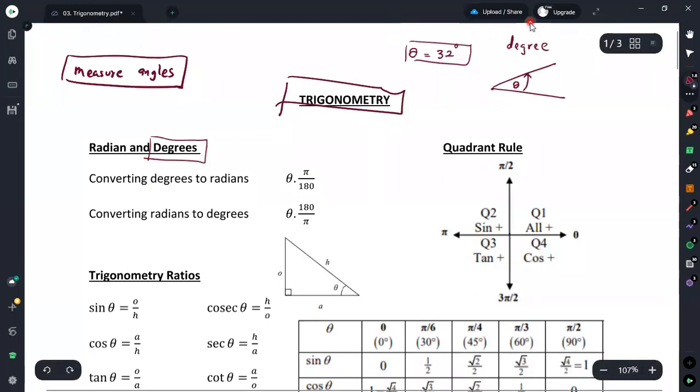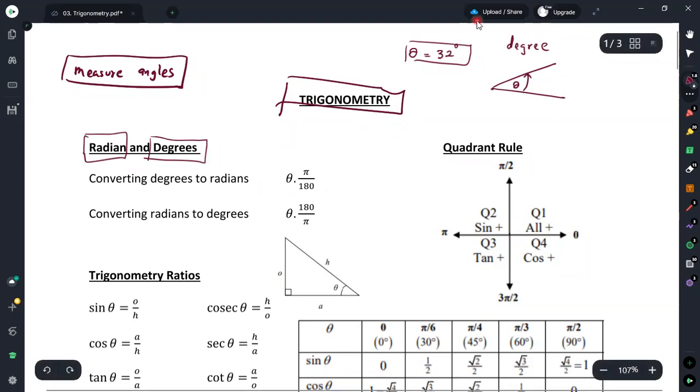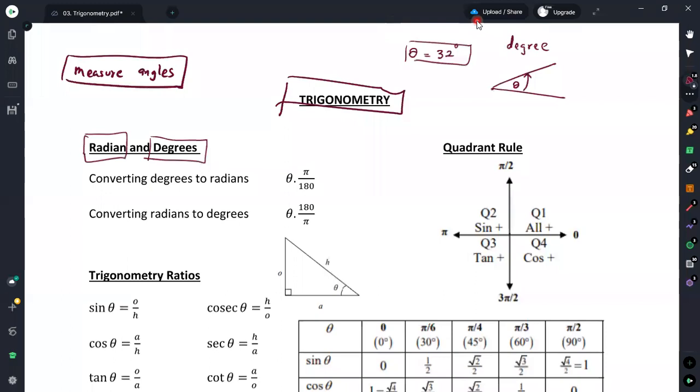But apart from these degree measures, there is another method, which is measuring the angles using radians. In mathematics, rather than using degrees, we tend to use radian measures. Therefore, first we have to have an idea about the relationship between the radian and the degrees. So first we'll look at what the actual relationship between radians and degrees is.